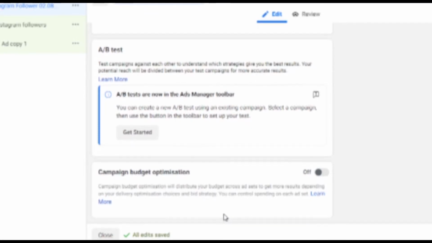And you can do it for placements, like if you want to target people only on desktop, people who are working on desktop, people who are not using that much mobile. So you can just do A/B testing for mobile and desktop. Placements can be stories, messaging, feeds, instant articles and all that. So you can just keep that A/B testing on each ad set different. So then you will be able to see where there is more conversion, where I'm getting more followers. So that is how it works.